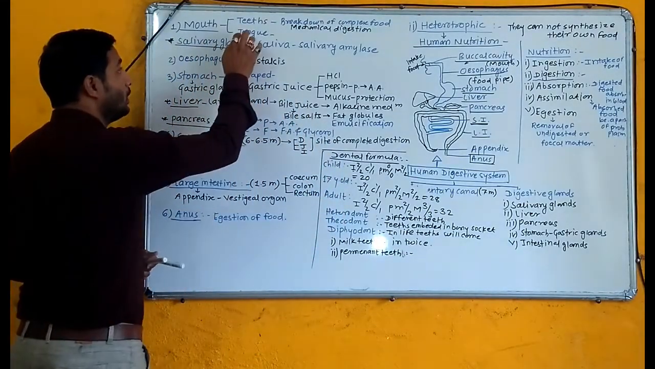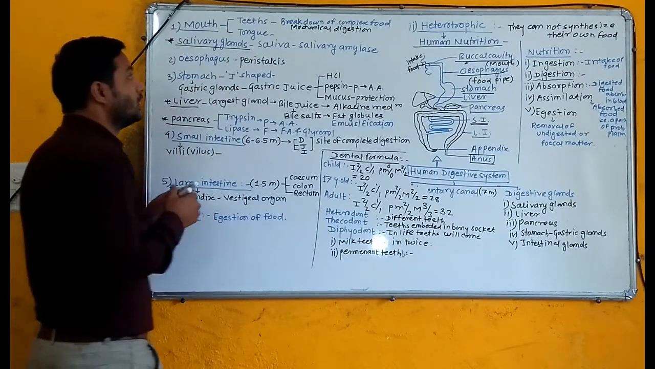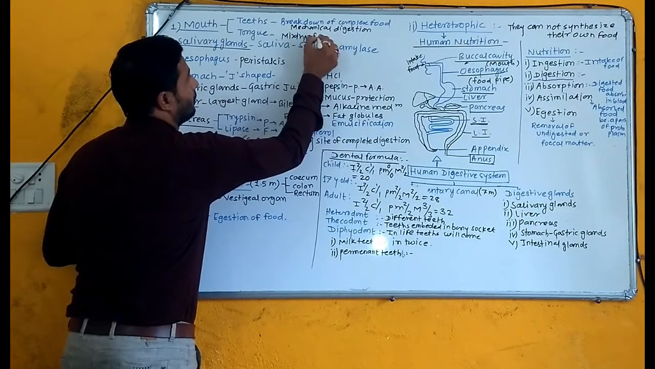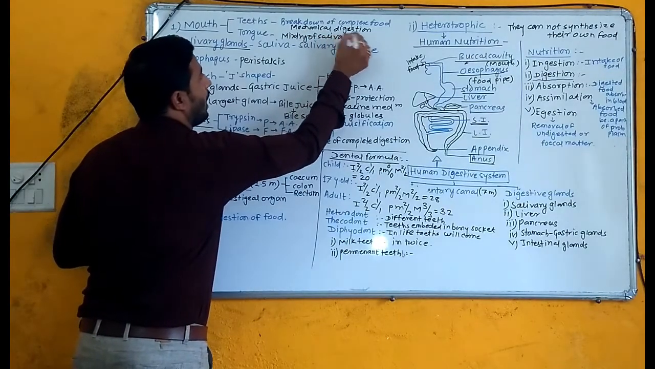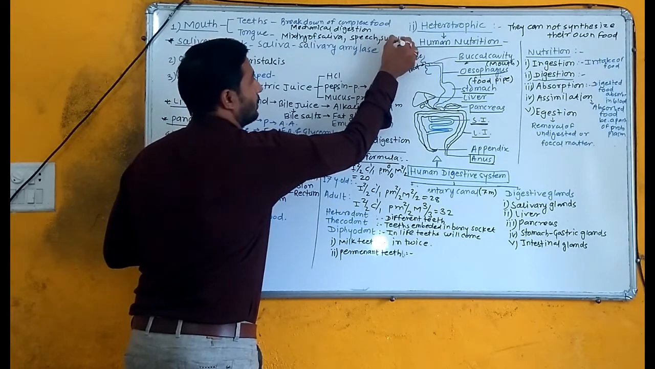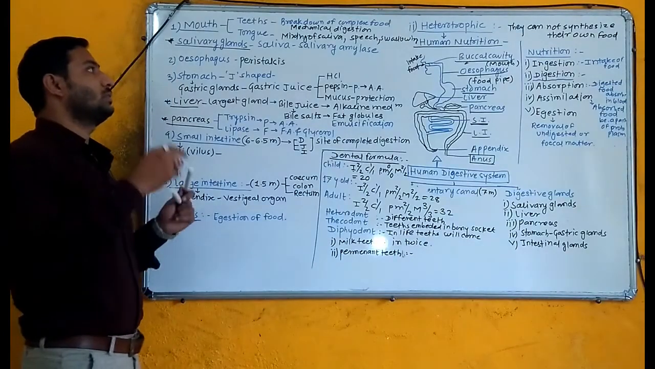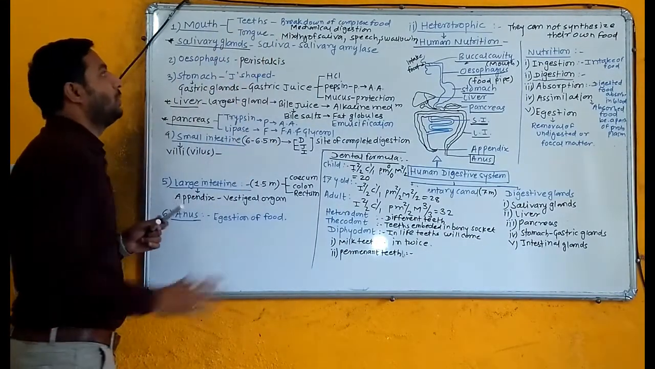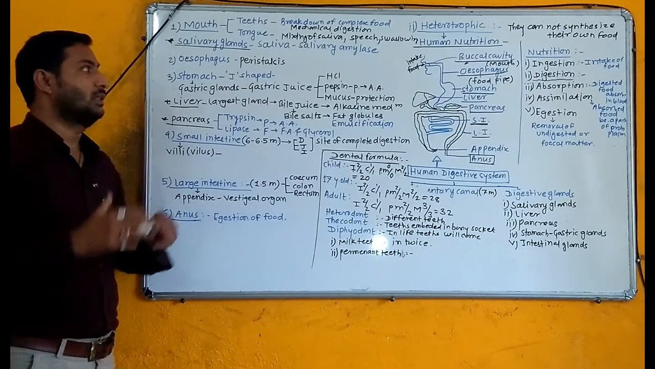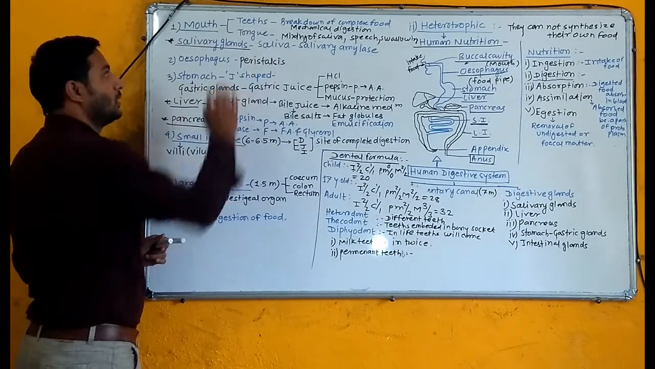Now tongue. What is the role of tongue in our mouth? Okay, tongue helps in the mixing of saliva. It helps in speech. It helps in swallowing. Mixing of saliva, speech and swallowing, these all are the functions of our tongue. Actually, tongue possesses certain buds which help in the detection of taste of the food. This is a very important organ in our mouth.